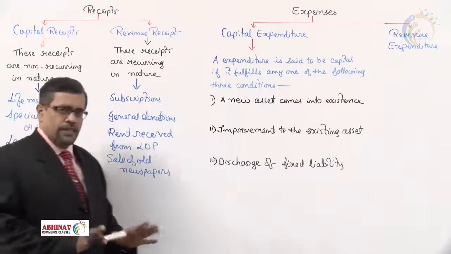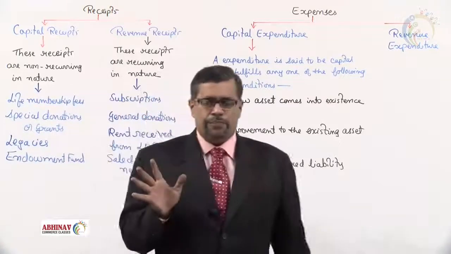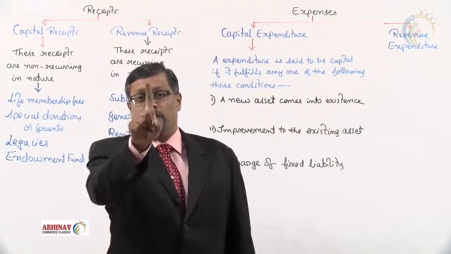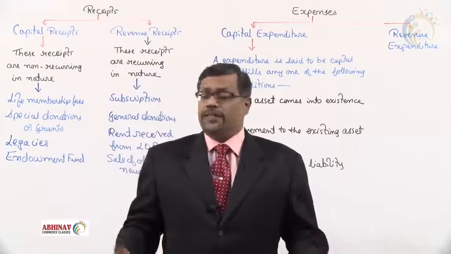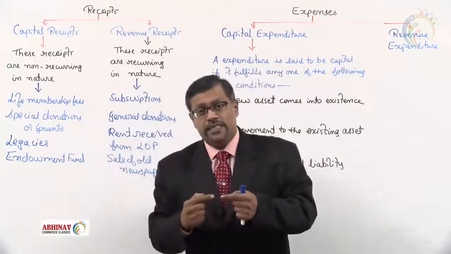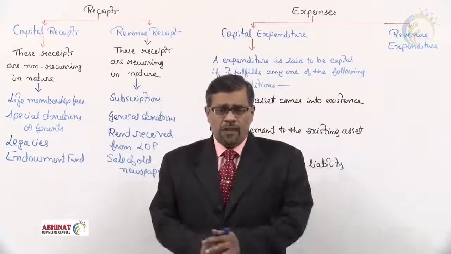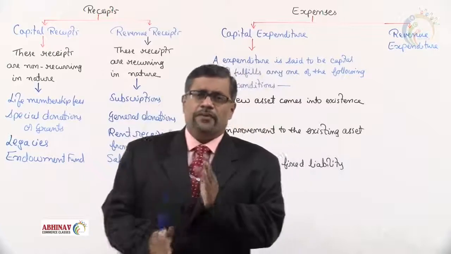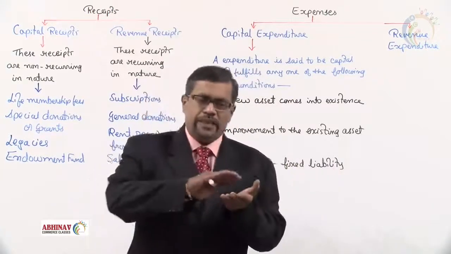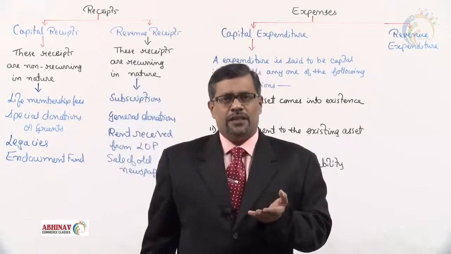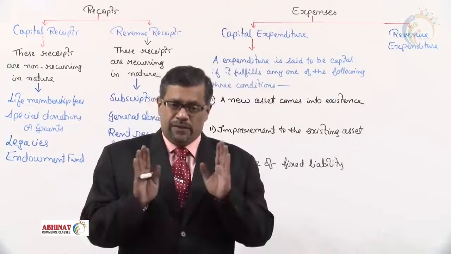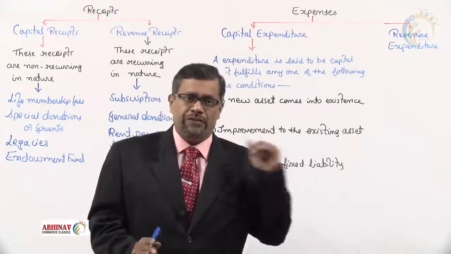So in short, what is a receipt? Money received by the organization. What is capital? Which is received only once, non-recurring in nature. What is revenue? Which is received again and again, which is recurring in nature. After this receipt, the very important concept is expenditure. Expenditure, money spent by the organization, can be classified into capital and revenue. First we'll see what is capital, then we'll move on with revenue.